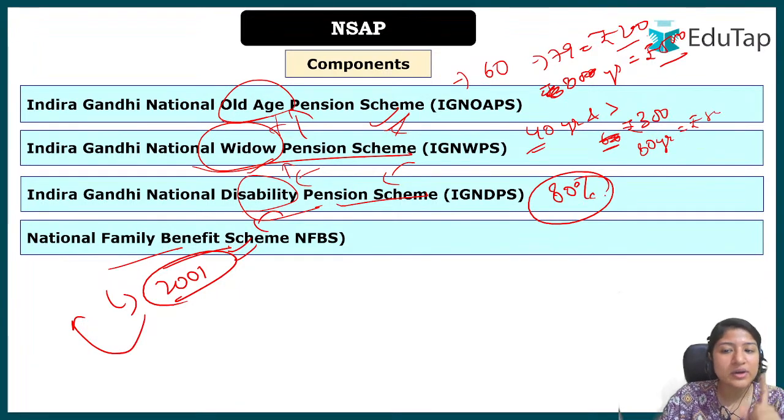National disability, now here first of all 80% disability should be there. Above 18 years, now here it should be above 18 years, then again the amount is rupees 300, and 80 and above it is what? It is 500. Okay, so 500 common for all. Now this 300 for special category, it was 300 that we have seen.